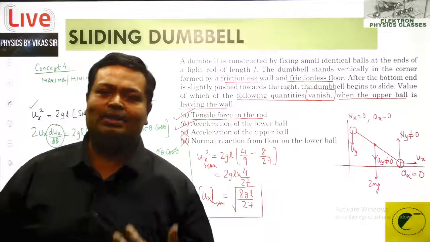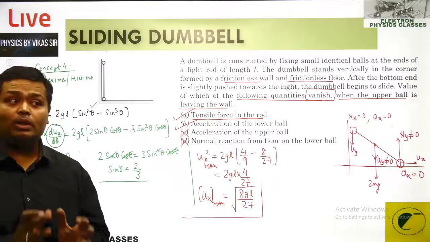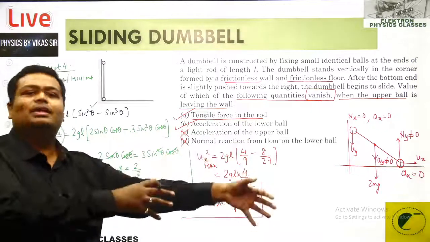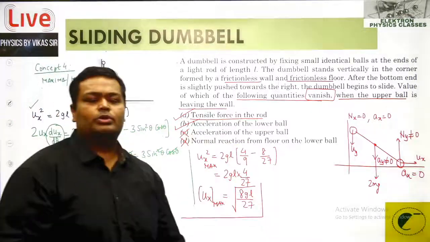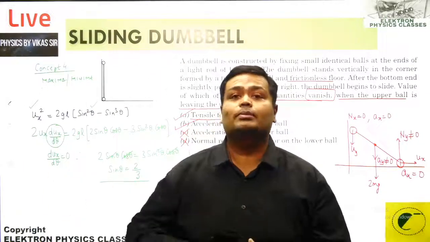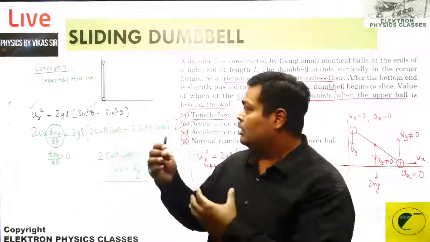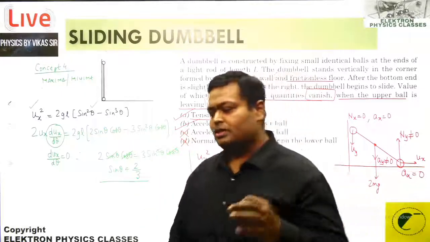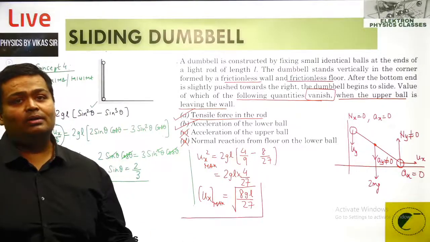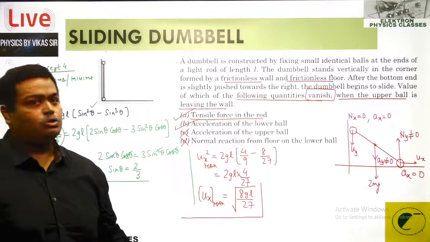So you have seen this, what happens? What happens is sometimes a question takes your concentration on a particular portion and might not take you to the another part of the question. What we have done in this particular question is we have checked whatever the question can ask you. Of course, if the friction is there, the question can be taken up to another verdict. Already we have been using more than one concept over here, which classifies this particular problem to be an actual advanced problem or an Olympiad level 2 problem. That is not basically a JEE problem, that is supposed to be the INPhO problem, right?